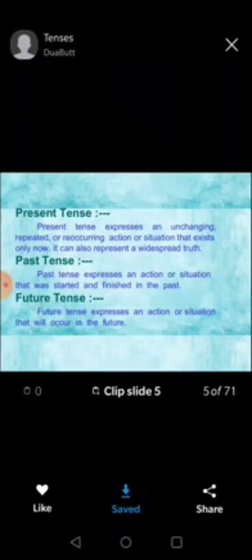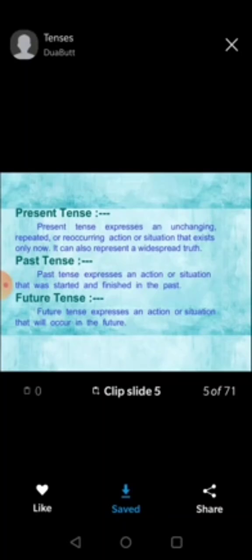Why do we use present tense? Present tense expresses an unchanging, repeated or reoccurring action or situation that exists only now. It can also represent a widespread truth. So we use present tense for the actions which are happening right now, and some universal truths also. Like if you say the sun rises in the east, that is a universal truth, that also comes in present tense.